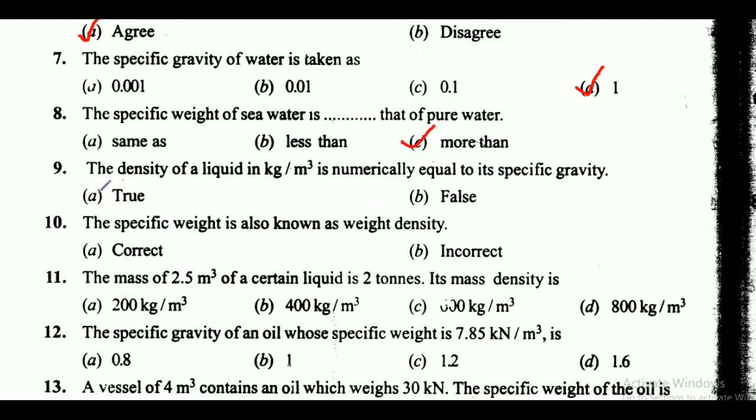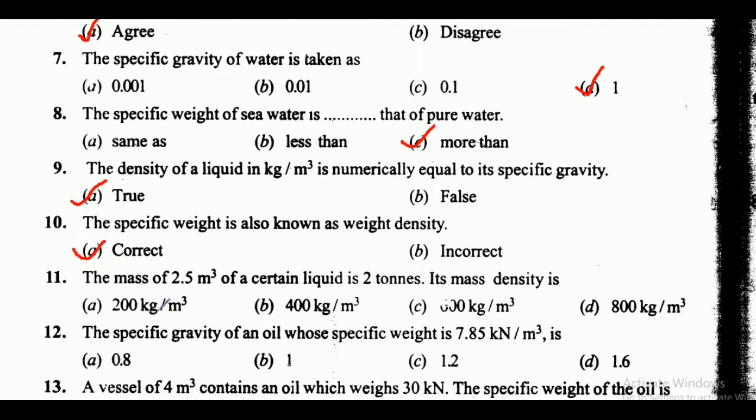Next is the density of a liquid in kg per meter cube is numerically equal to its specific gravity. True or false? So here friends option A is the correct answer, that is this statement is true. Next is the specific weight is also known as weight density. Is it correct or incorrect? So it is correct friends. So option A is the correct answer.